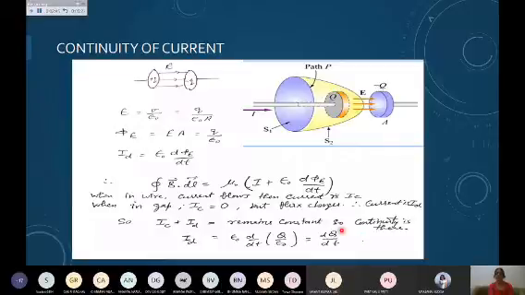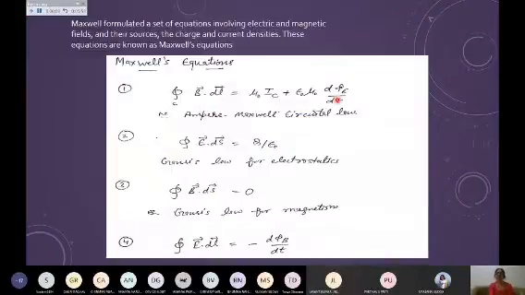Because the electric field is varying with time, it is there in this gap, where there is no conduction current, and in the wire there is conduction current but no displacement current. So these two are equal. He proved it mathematically and hence modified the equation, which is termed the Ampere-Maxwell equation. He studied all these things and gave the Maxwell equations, which are of course known to you now.